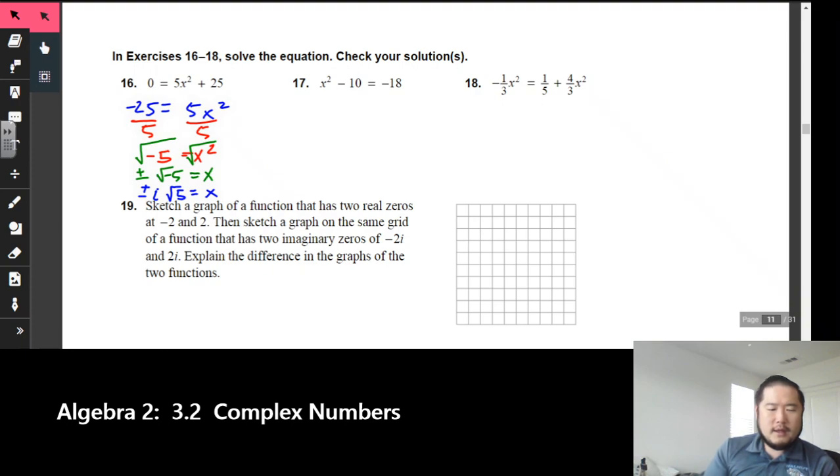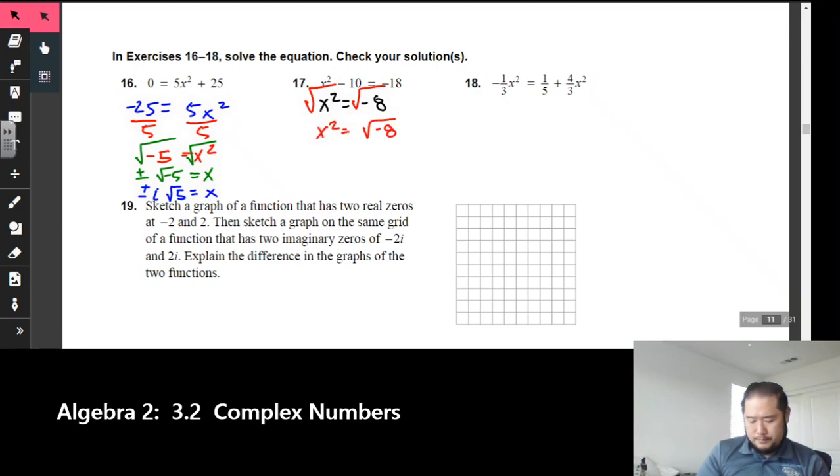All right, let's go ahead and take a look at number 17. We could set this equal to 0, try to factor and solve, but I don't think that'll work out. So what we're going to do is let's get x squared by itself. I'll go ahead and add 10 to both sides, and I end up with x squared is equal to negative 8. So now things start to look like what we had in number 16. We'll square root both sides. x is equal to the radical of negative 8.